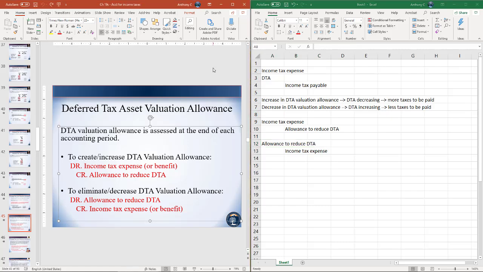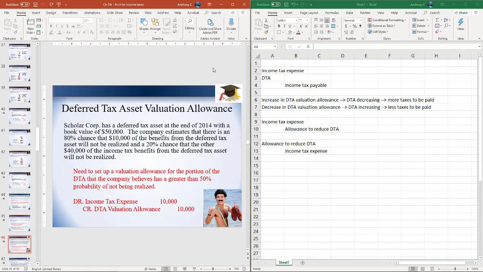Let's just go through an example here. Let's say Scholar Corps has a deferred tax asset at the end of 2014 with a book value of $50,000. The company estimates that there is an 80% chance that $10,000 of the benefits from the DTA will not be realized, and a 20% chance that the other $40K of the income tax benefits from the DTA will not be realized.